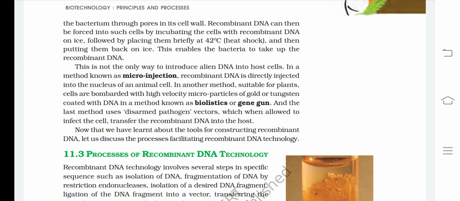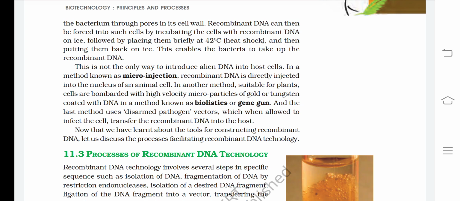Recombinant DNA can then be forced into such cells by incubating the cells with recombinant DNA on ice, followed by placing them briefly at 42 degrees Celsius, a heat shock, and then putting them back on ice. This enables the bacteria to take up the recombinant DNA. This is not the only way to introduce alien DNA into host cells.